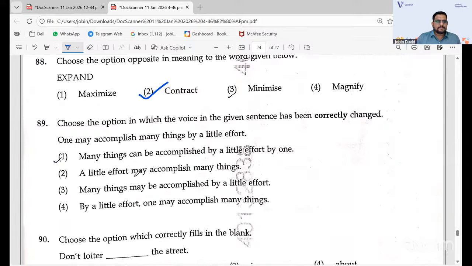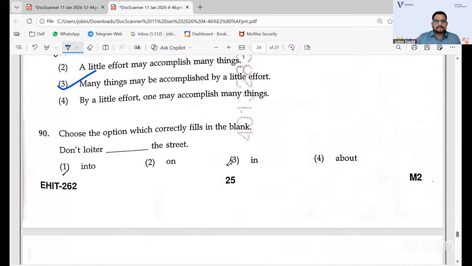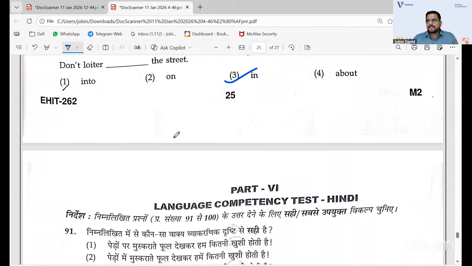89, 3 will be the answer. 94 is the answer, in the street. Okay, 94 will be the answer. So that is regarding the English options that we have.